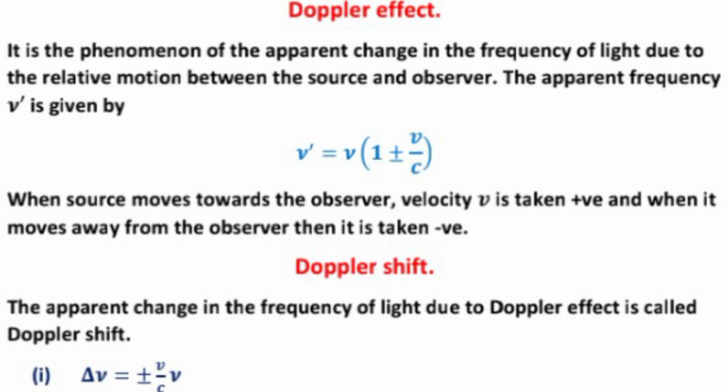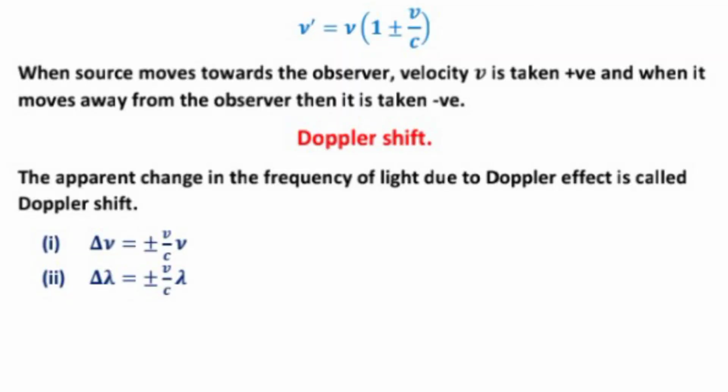Doppler shift. What is Doppler shift? The apparent change in the frequency of light due to the Doppler effect is called the Doppler shift. Delta nu equal to plus minus v upon c into nu, and delta lambda equal to plus minus v upon c into lambda.